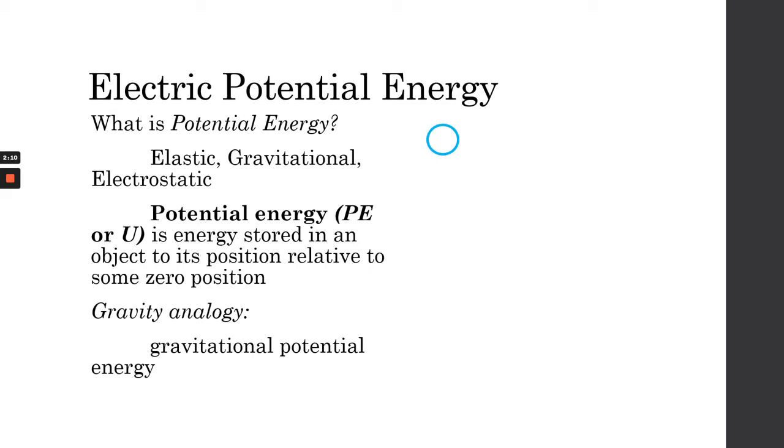Imagine that we have an object. It could be a ball, it could be a person, it could be anything with a mass m. And this object is at a distance or height h from the surface of the Earth.